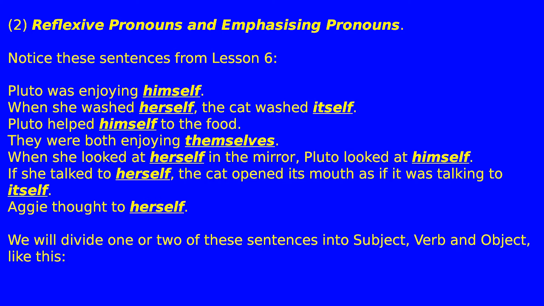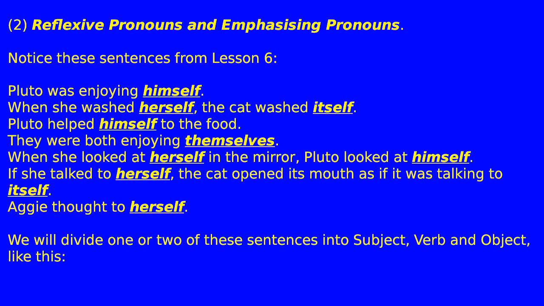2. Reflexive pronouns and emphasizing pronouns. Notice these sentences from Lesson 6. Pluto was enjoying himself. When she washed herself, the cat washed itself. Pluto helped himself to the food. They were both enjoying themselves. When she looked at herself in the mirror, Pluto looked at himself. If she talked to herself, the cat opened its mouth as if it was talking to itself.